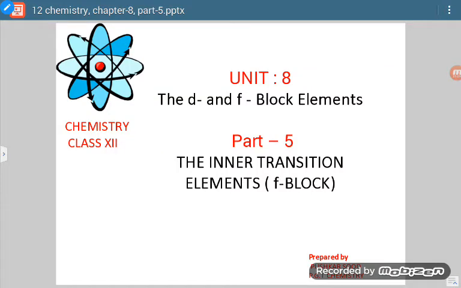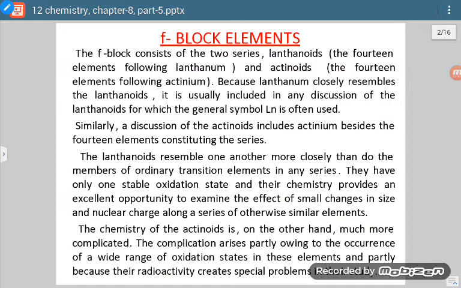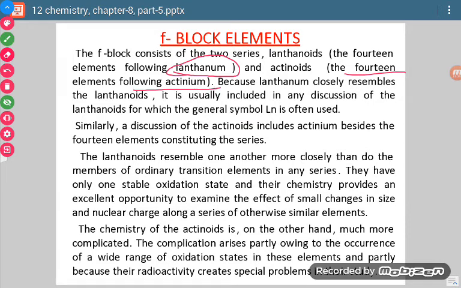Good morning, students. So today we are going to discuss the inner transition elements, that is, the F block. Now F block consists of two series. One is called lanthanoids and the other is called actinides. Lanthanoids are those 15 elements which come after lanthanum. Similarly, actinides are those 15 elements which come after actinium.